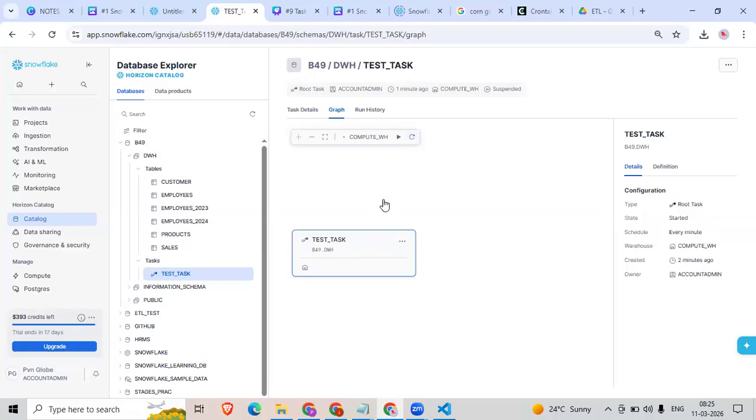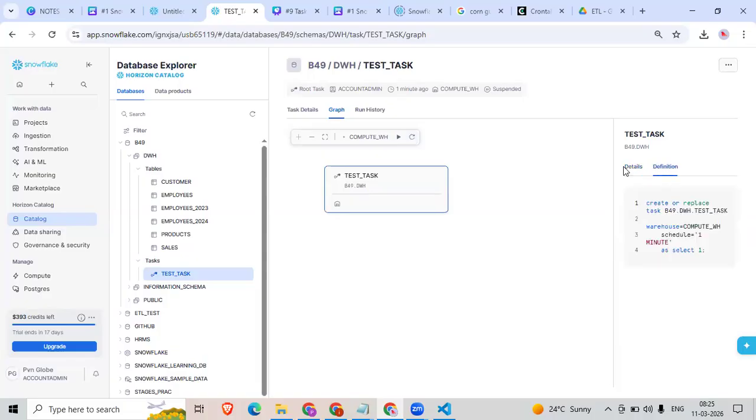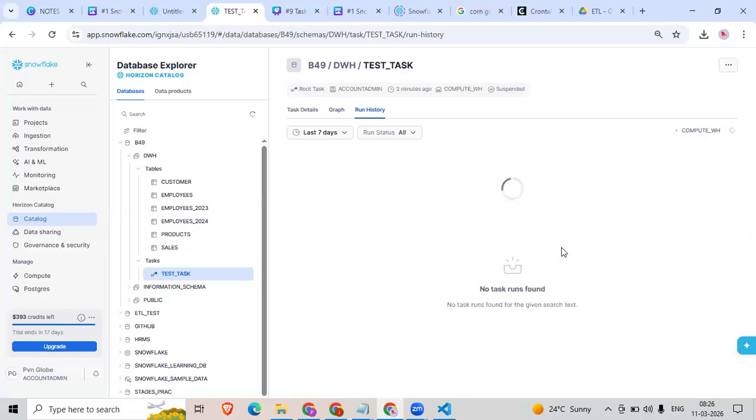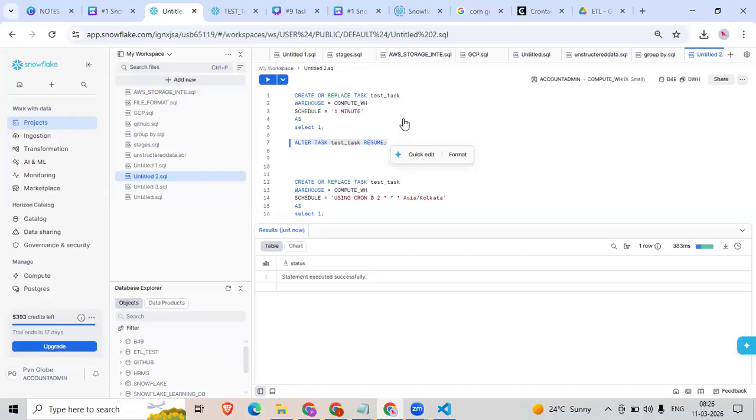Okay, so now this was started. You can see that job has started. Schedule every 1 minute, created 2 minutes ago, right? So we need to wait for 1 minute to see how many times the job got executed. Okay, you got it right. So like that, I can schedule the job every 1 minute.